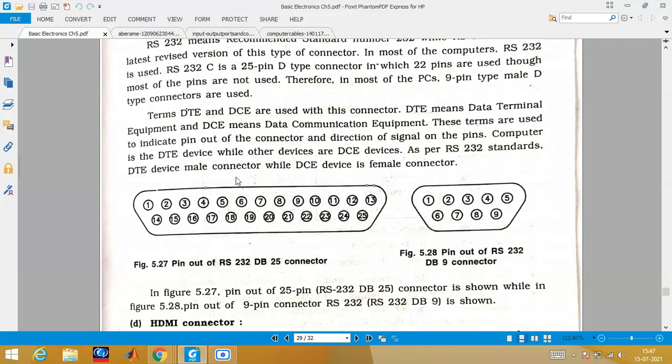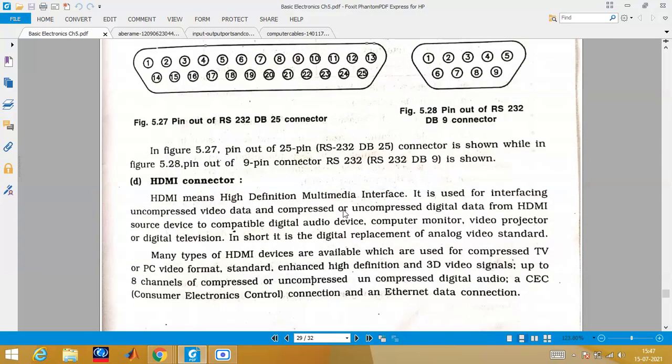This is RS, recommended standard 232 ports, and this is the 25 connector because it has 25 slots. These have 9 connectors because they have 9 slots. Sometimes they may ask you about DTE. DTE stands for data terminal equipment. DCE stands for data communication equipment. These are as per different standards. One will be for input, another for DTE, DCE. What is a male connector and what is a female connector, I will show you now. Give me a minute.